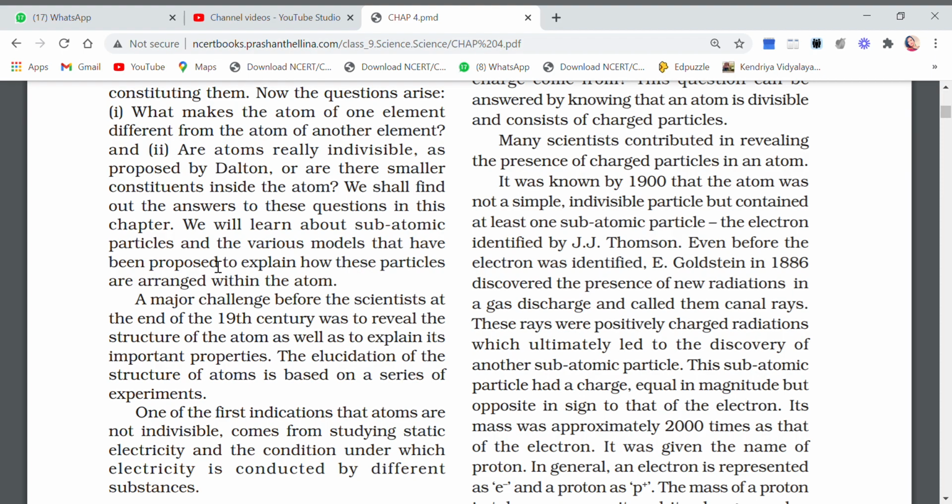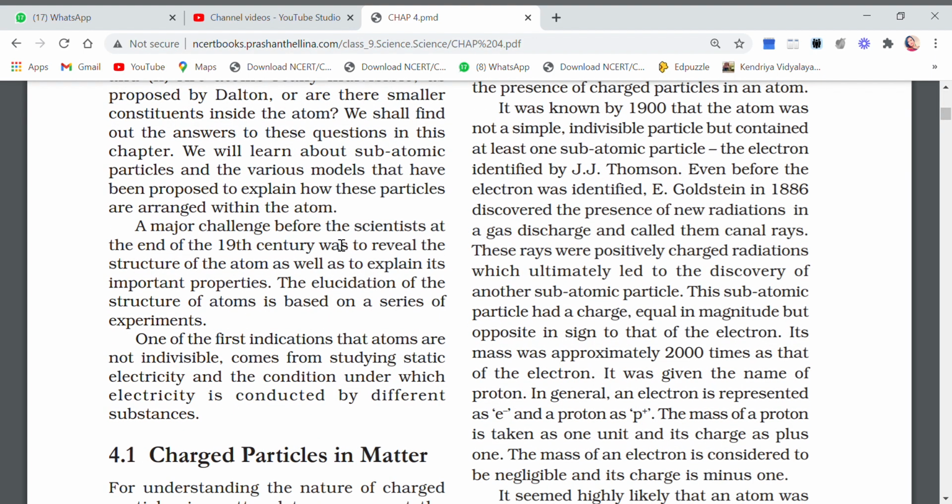So children, let's begin. A major challenge before the scientists at the end of 19th century was to reveal the structure of atom as well as to explain its important properties. The elucidation of structure of atom is based on a series of experiments. One of the first indications that atoms are not indivisible comes from studying static electricity and the conditions under which electricity is conducted by different substances.